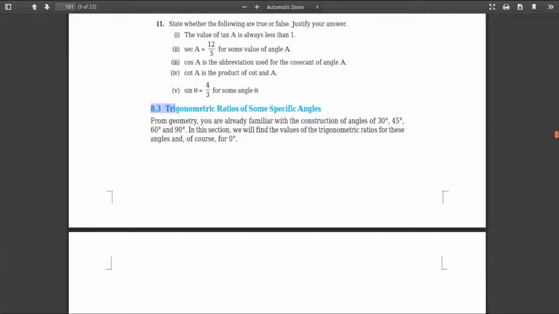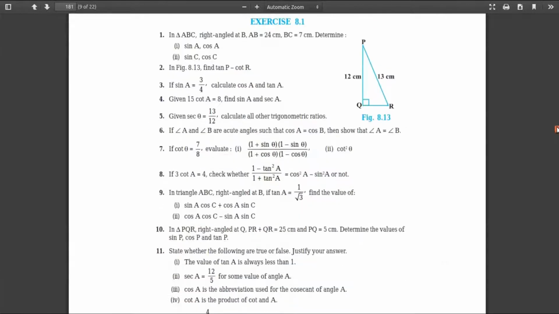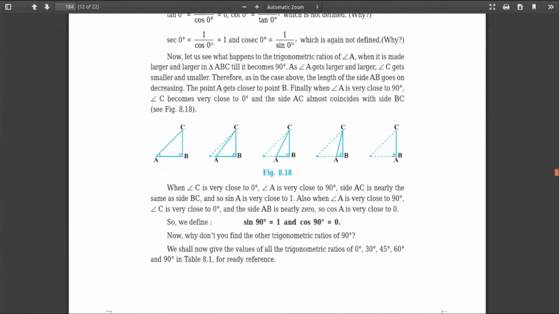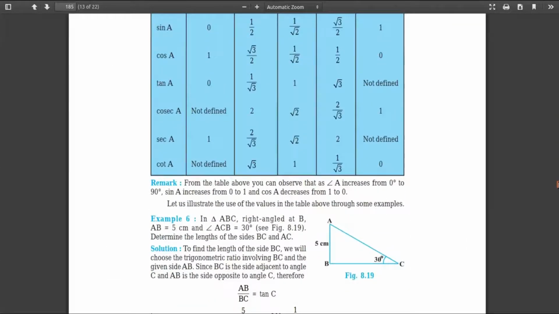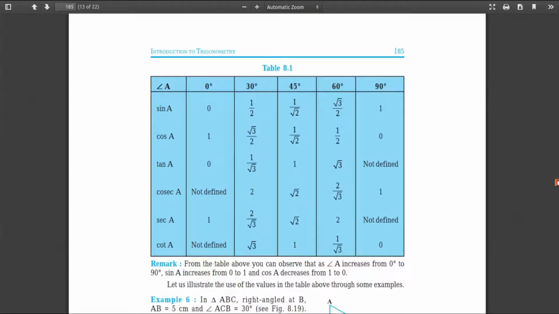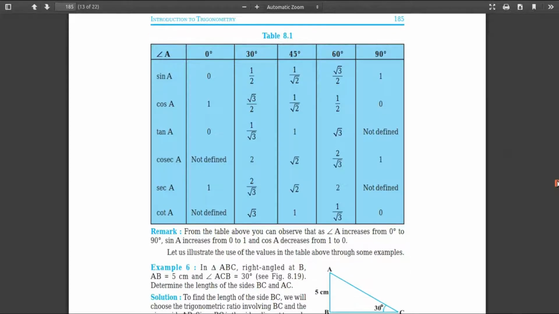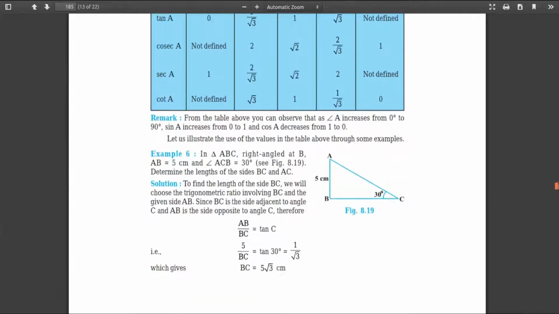From page number 181, exercise 8.1 will remain. These all are removed. Make a note, these all, that is the values of the specific angles: sin 0, sin 30, cos 0, cos 30. The whole table has been removed.